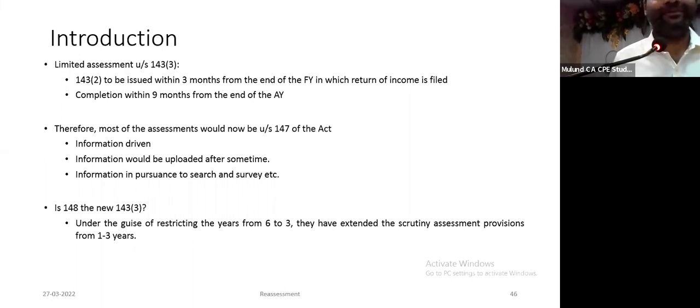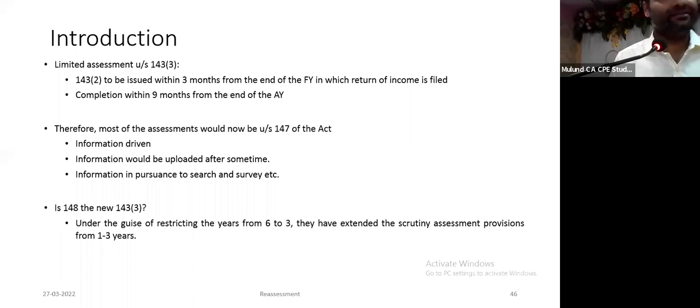You must have also experienced that 143(2) notices have become much fewer. One of the reasons is COVID; they didn't want to trouble assessees. But another reason is this: they are collating information. It comes from AIR, from GST, there are TDS reports, there are 285B transactions. Collating everything, they'll get some big information chunk. Sometimes you will receive notices saying that this information is in your case, do you want to give any justification?